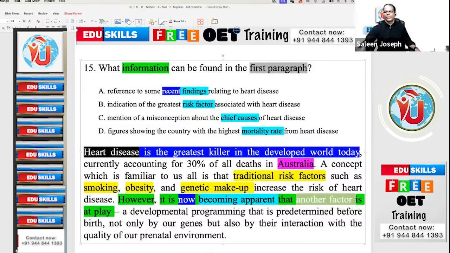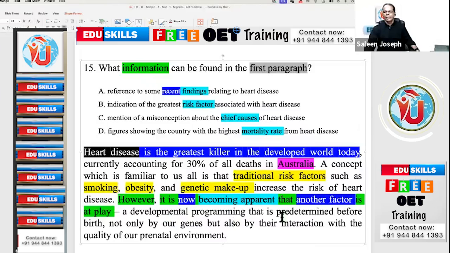Sequential expression: first one, second one, third one, another factor, third factor. All these are sequential expressions. Then after the hyphen, whatever comes is just explaining that particular thing, what is said now. See, another factor at play. What factor? That's being explained now.